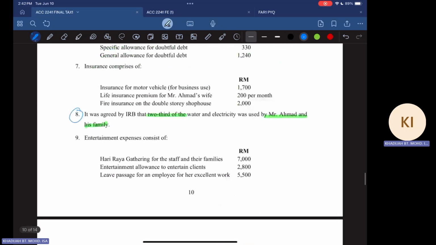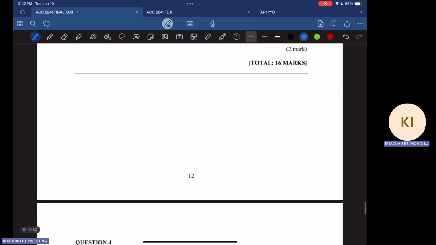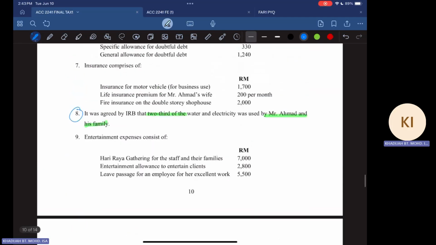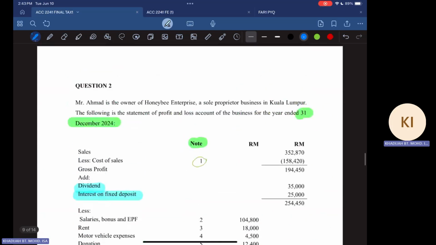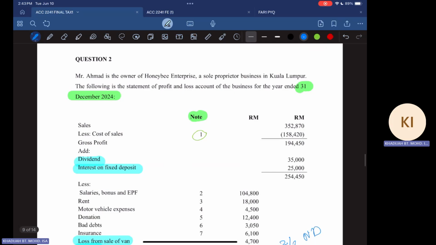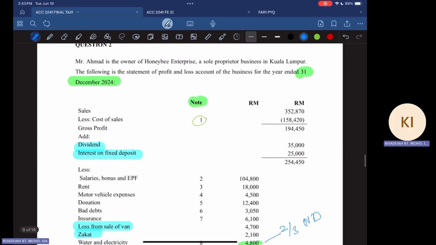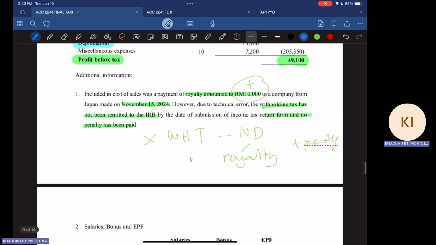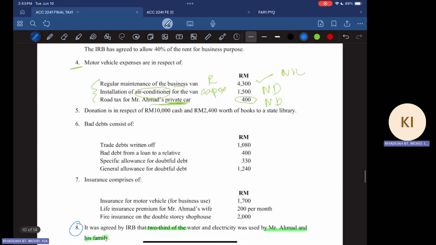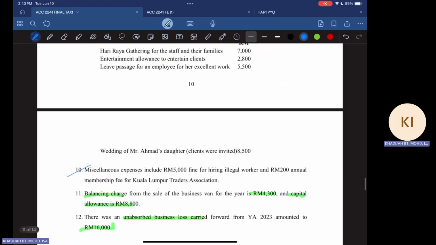And then you have your capital allowance. And then you have your partnership. So we have covered your revision on business income expenses. For that, I hope that this tutorial or this revision will help you to do a lot more exercises on this topic, and I hope that you can score in this topic in your final exam.